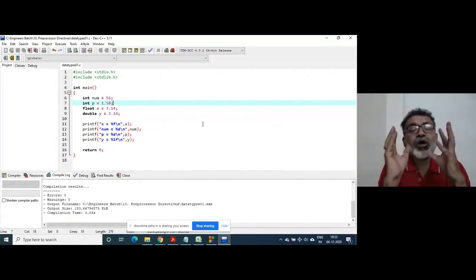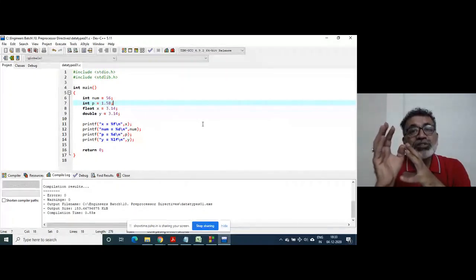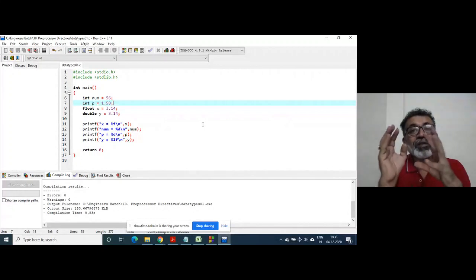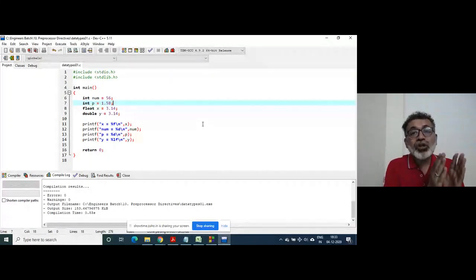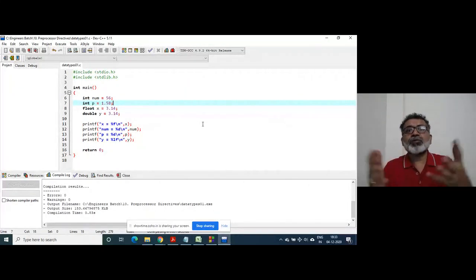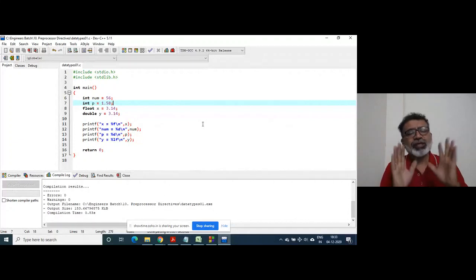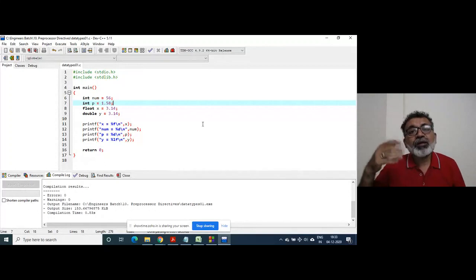Like when I say 5, what is the default sign of 5? That is plus. We do not say plus 5 always; we say 5. Why? Because we know that the default is plus. Similarly, the machine has been taught that whenever a real constant is there, it is double.